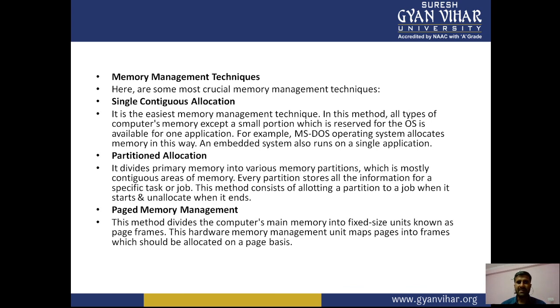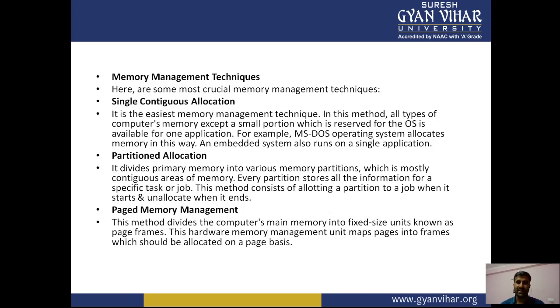Now the memory management techniques. Here are some of the most crucial ones: single contiguous allocation and partitioned allocation. Single contiguous allocation is the easiest memory management technique. We talk about contiguous and non-contiguous allocation, but here it is single contiguous allocation, right?